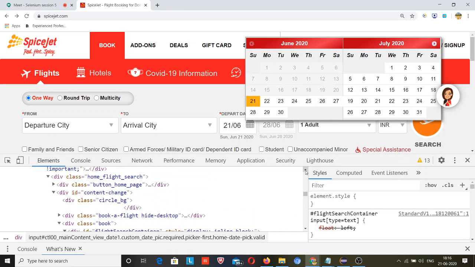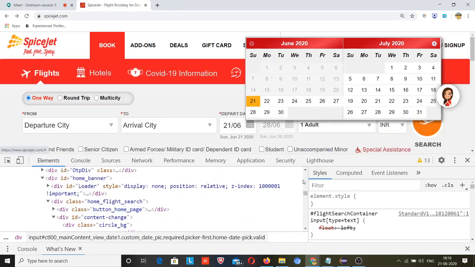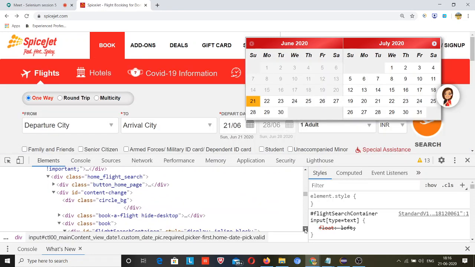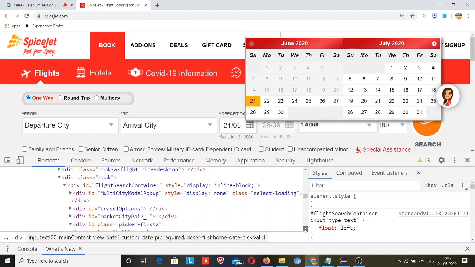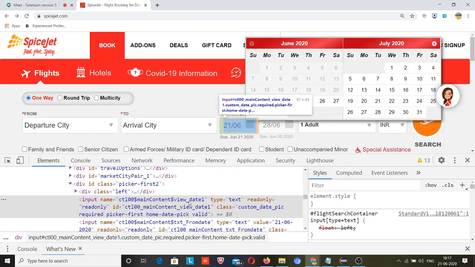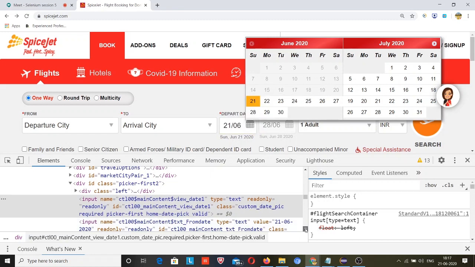This way we normally automate the things. So like the way I am doing, you also have to do these things. Okay, so this was not selected.